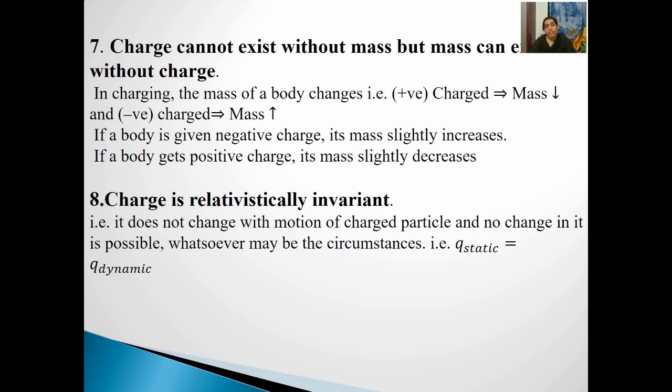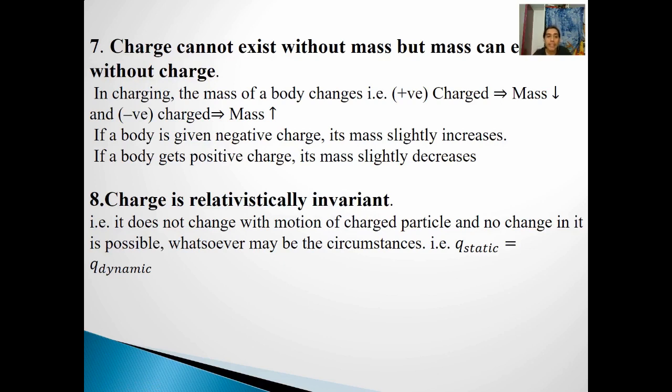Whenever we are saying that a body is accumulating charges, definitely there is a change in mass. But the vice versa is not true, which means mass will not be dependent on charge. The mass can exist even if there is no charge, right? A neutral body, of course, will have mass, right? So this is how we can relate mass and the charges, right?